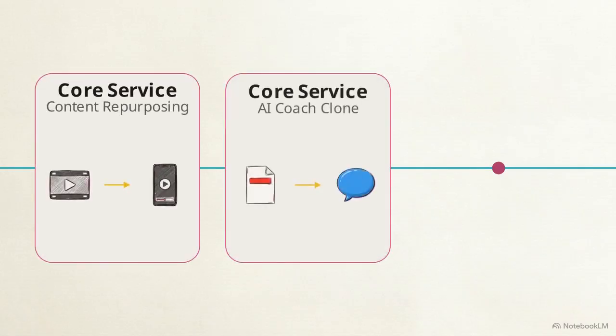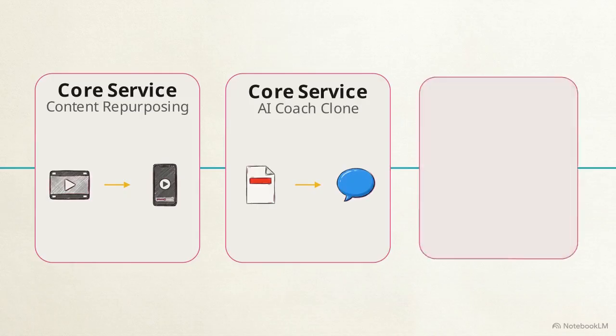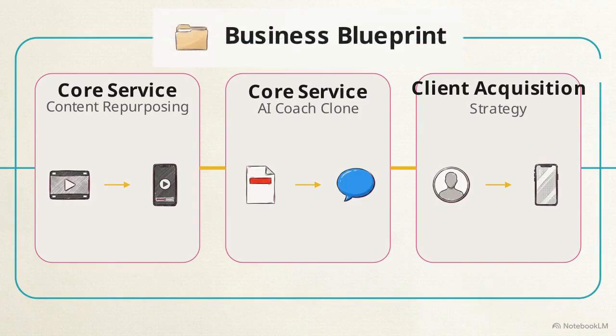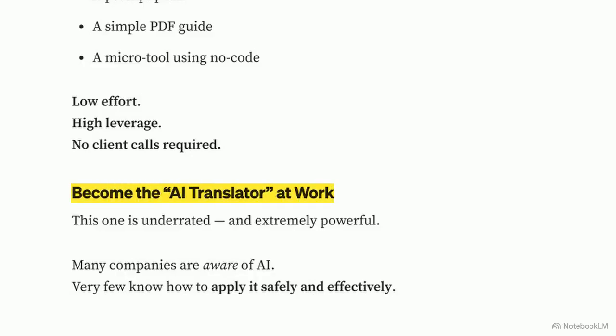First, we will set up 2 high-leverage service offerings. Then, we will deploy a visual client acquisition strategy to convert those services into revenue. You will operate as an AI translator. Your job is to select off-the-shelf tools to automate repetitive tasks and solve specific expensive problems for busy business owners.